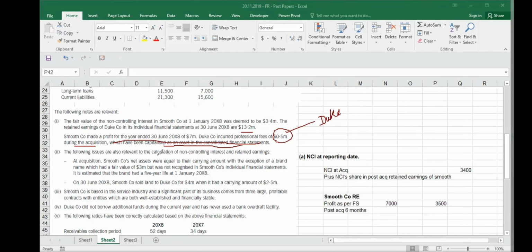The following issues are also relevant to the calculation of NCI and retained earnings. Why did they capitalize? Because when you purchase a financial asset, transaction costs are added on top. But this is not a financial asset.